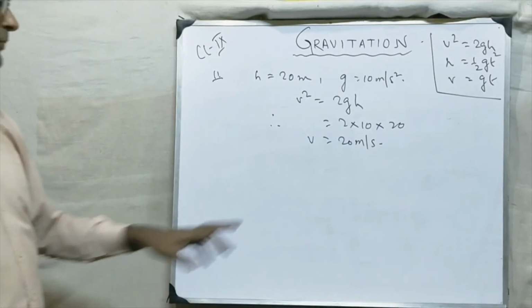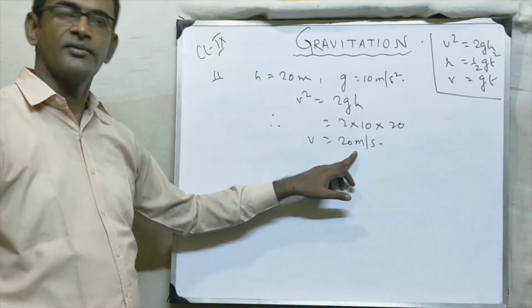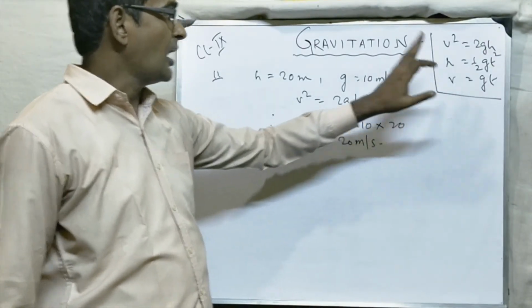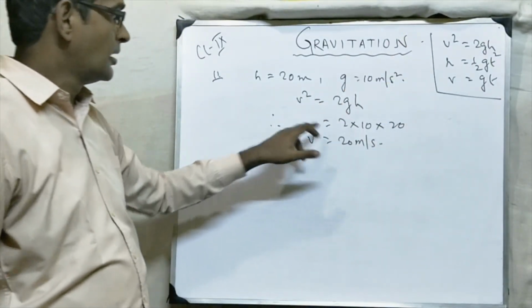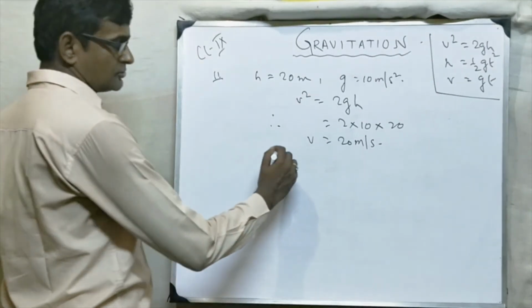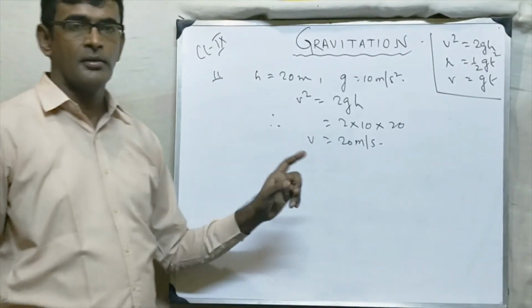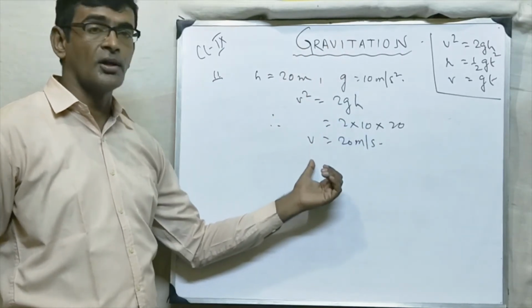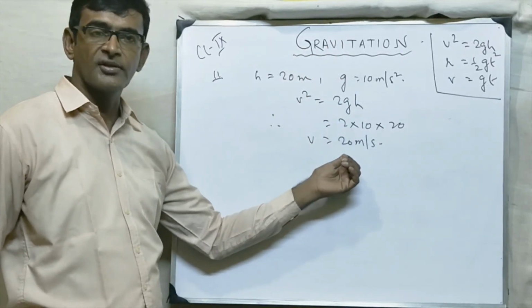Okay, so v कितना हो गया? 20 मीटर पर सेकेंड. अच्छा, now तो v मिल गया. अब आते हैं h, टाइम. तो अब यहां पर क्वेश्चन पूछा है क्या? The speed by which the body is thrown upward. तो the body is thrown upward with the speed of 20 meter per second.